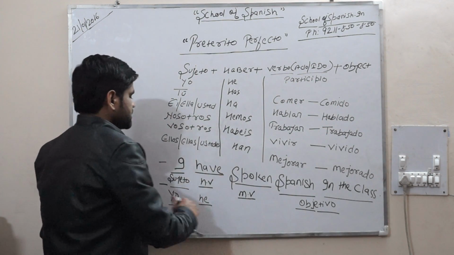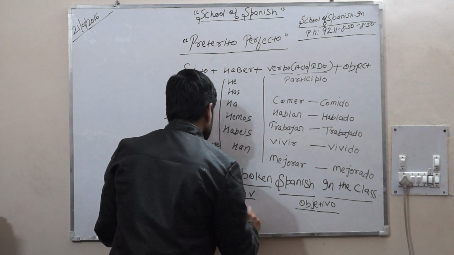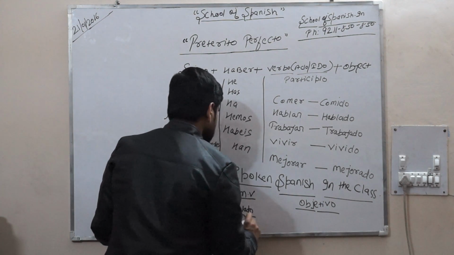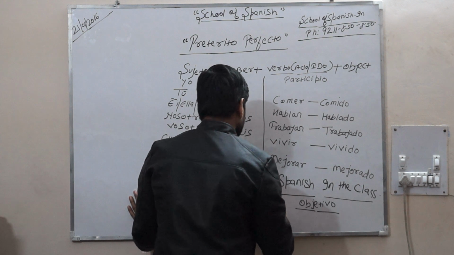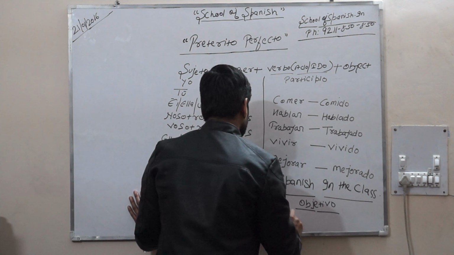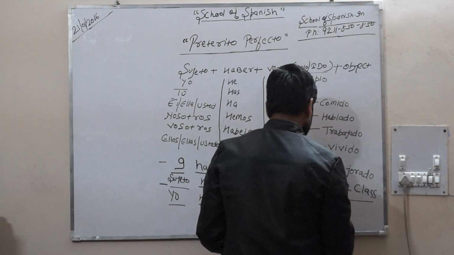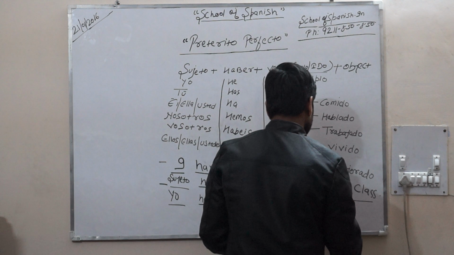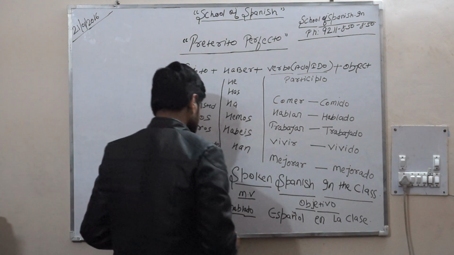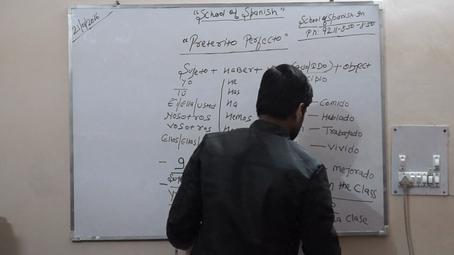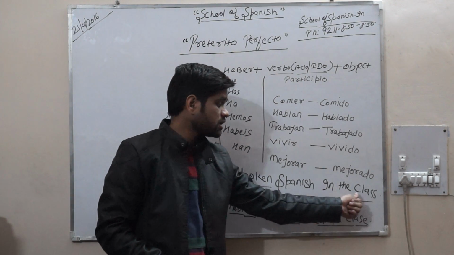Okay, so it is hablado, yo he hablado, yo he hablado español en la clase. En la clase is in the class.